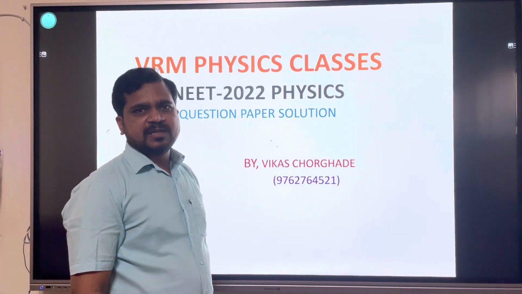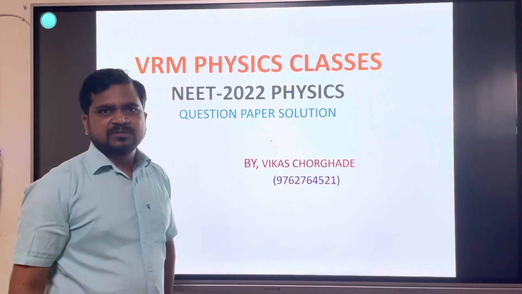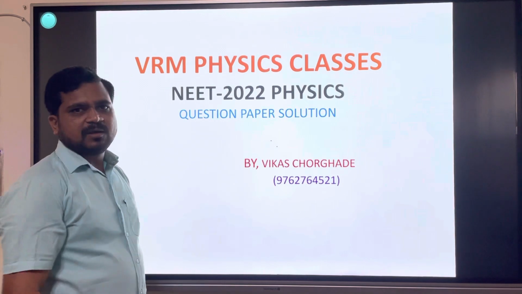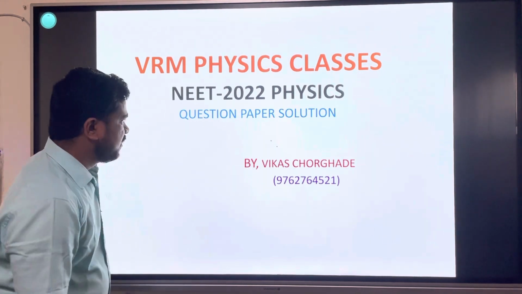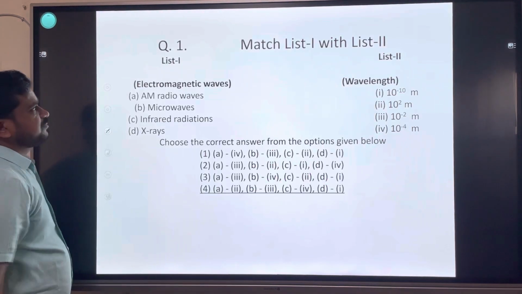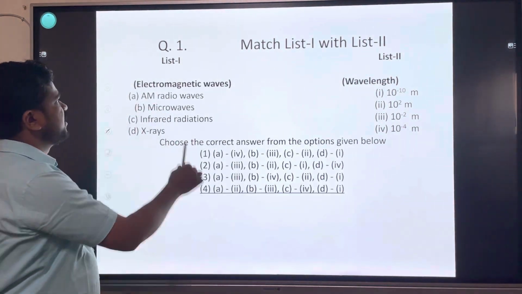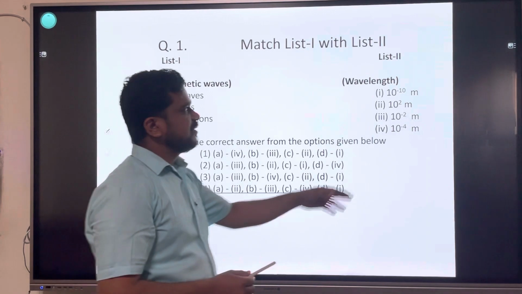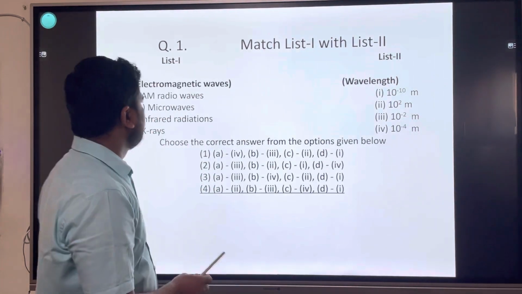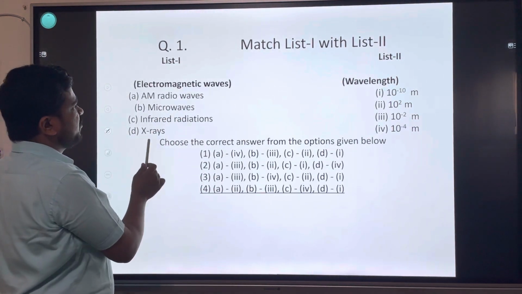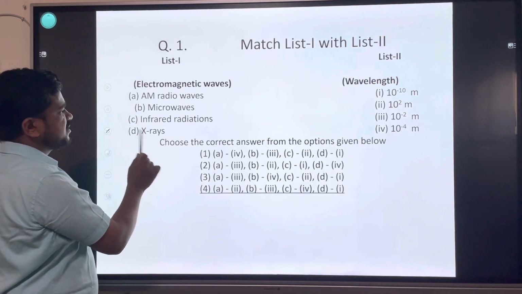Today we are going to see the NEET physics paper of 2022, the complete solution of the physics paper. Here is the first question. Match list 1 with list 2. In list 1, electromagnetic waves are given. In list 2, wavelengths are given. AM radio waves, microwaves, infrared radiations and X-rays.